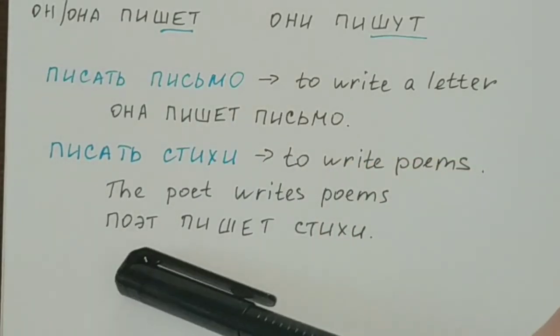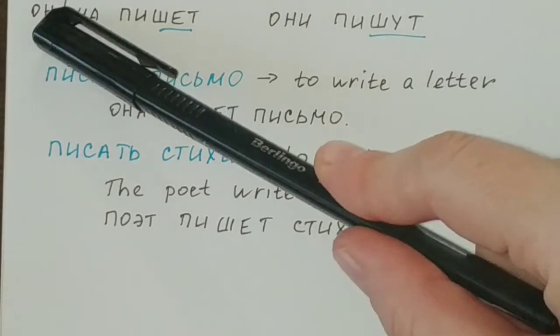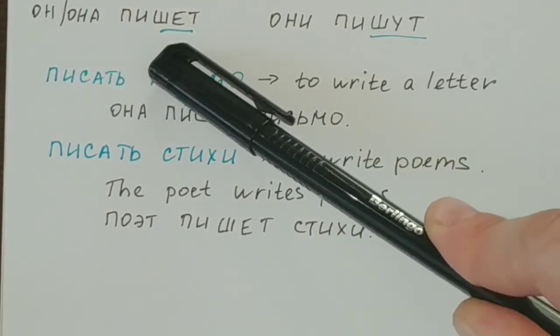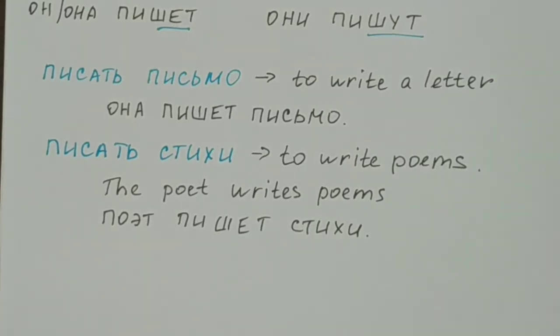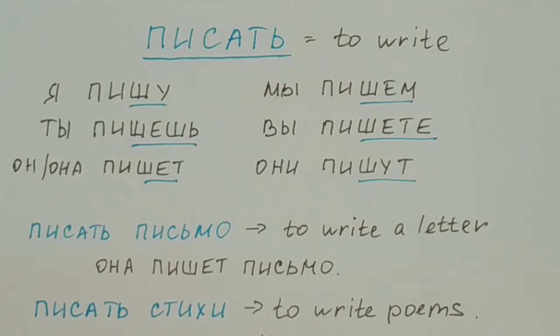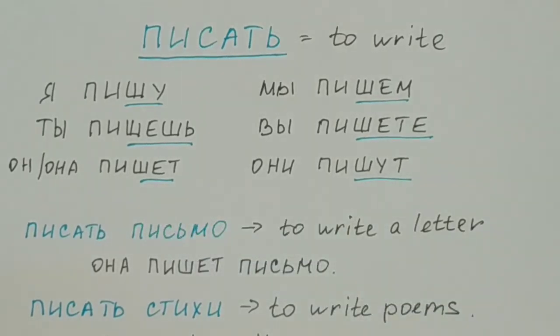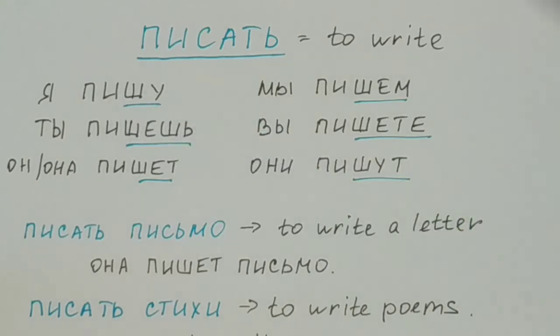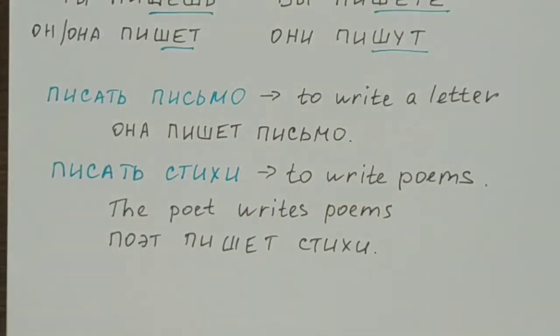It is a noun of a masculine gender in singular form, so it corresponds to он, hence we're using this form of the verb писать, which is пишет, so поэт пишет стихи. But of course you can change it to somebody's name, like my sister writes poems, моя сестра, она пишет стихи. Мы пишем стихи, я пишу стихи. So again, only the verb changes in this phrase.